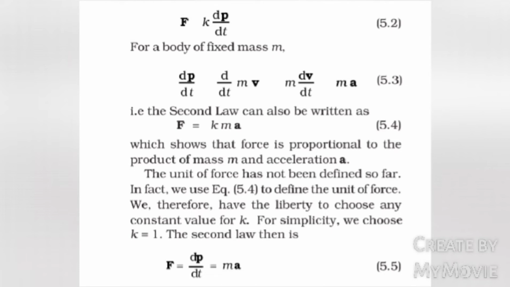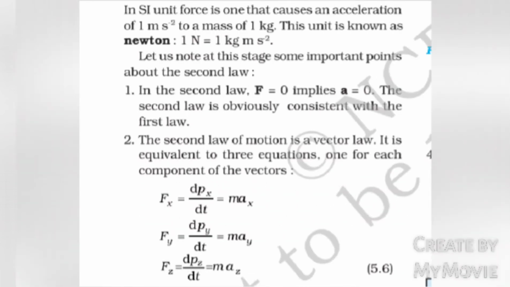The unit of force has not been defined so far. In fact, we use equation 5.4 to define the unit of force. We therefore have the liberty to choose any constant value for k. For simplicity, we choose k equals 1. The second law then is F equals dp by dt, which equals m into a. In SI unit, force is one that causes an acceleration of 1 meter per second square to a mass of 1 kg. This unit is known as Newton. 1 Newton equals 1 kg meter per second square.